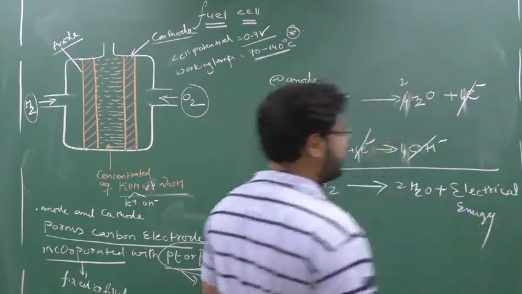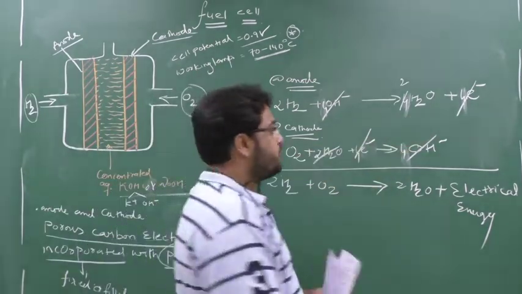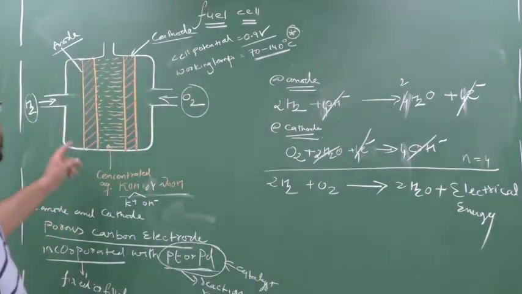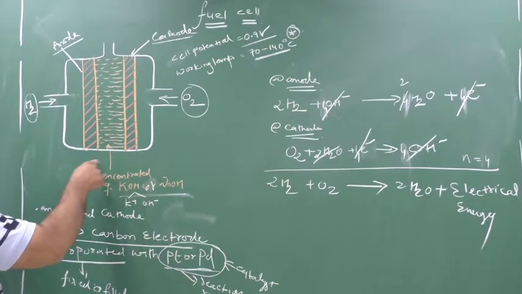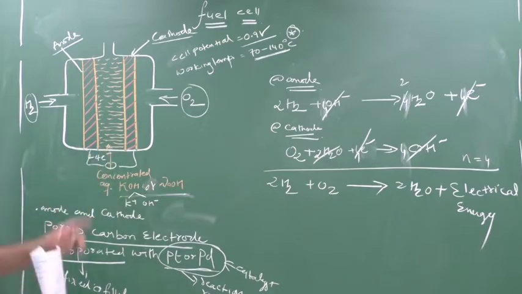Clear? So you can see here I will obtain the electrical energy due to the transfer of how many electrons? 4 electrons. So your net transfer of electrons is 4. The electrons will get transferred from anode to cathode. How many electrons will get transferred? 4 electrons. Clear? So with the free flow of electrons from anode to cathode, I will obtain electricity.